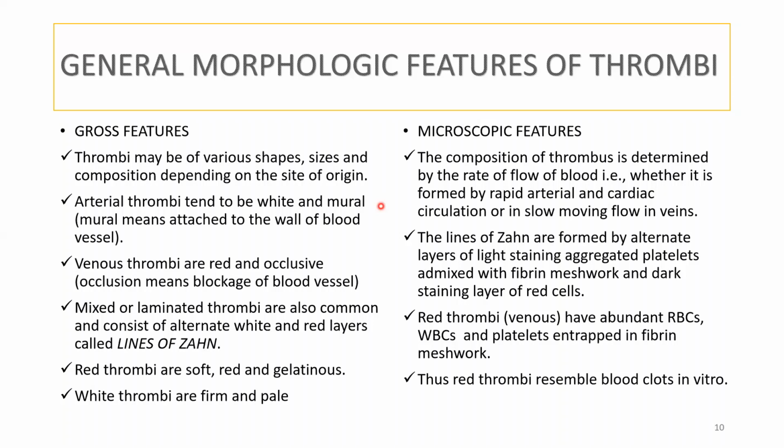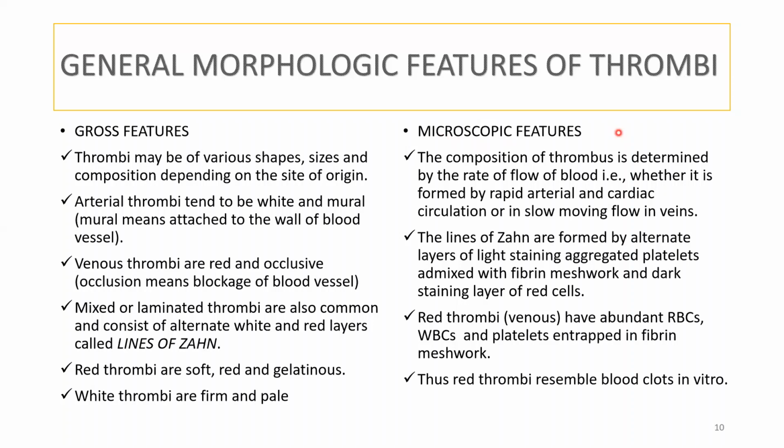So how does the red thrombus look? Red thrombus, as we already discussed, is a venous thrombus. It is soft, red, and gelatinous. White thrombus is firm and pale. Okay, so let us go to the microscopic features.